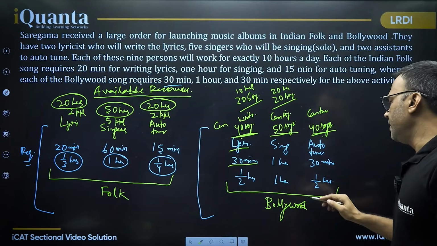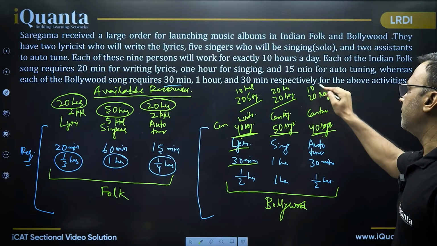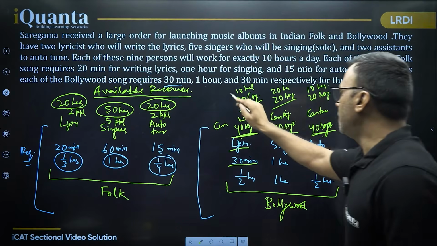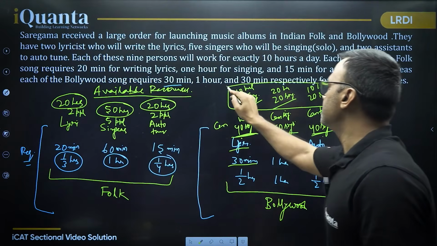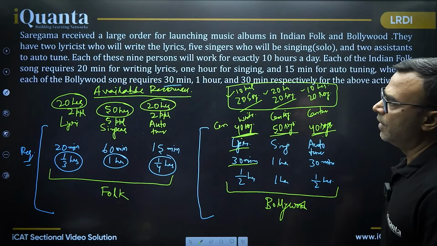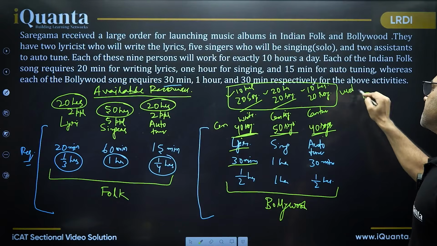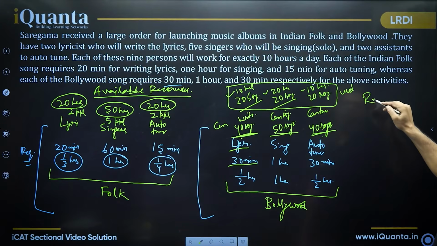For auto-tuning, for 20 songs, I'm going to utilize only 10 hours. So after doing 20 Bollywood songs, this much resource is already used. So how much resource will remain?